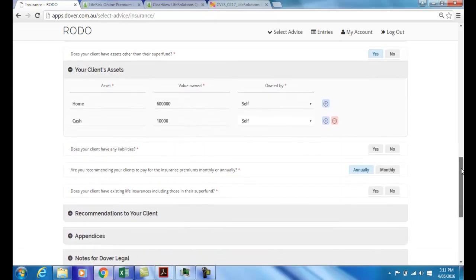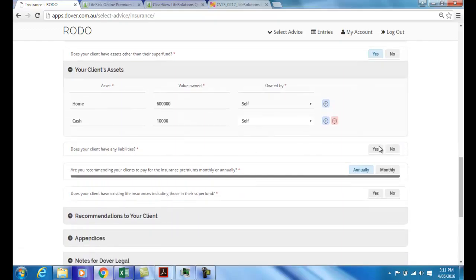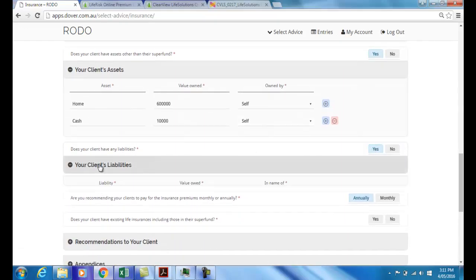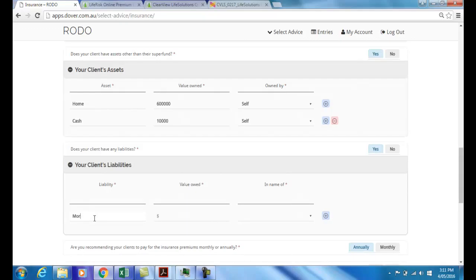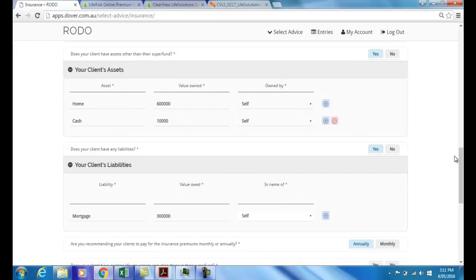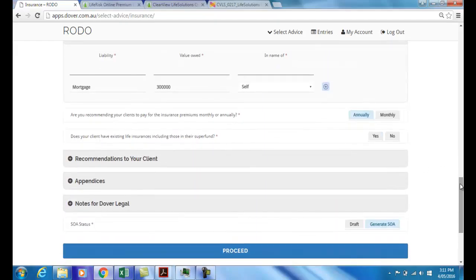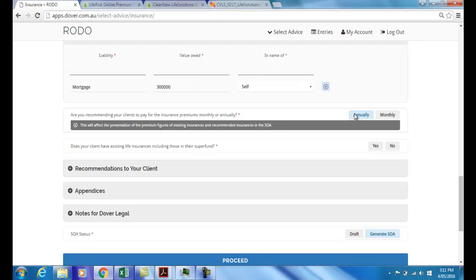She's holding $10,000 of cash, again in her own name. Excuse me. Does your client have any liabilities? Yes, she does. She has a mortgage, so that mortgage is worth $300,000 and it is in her own name once again. We've now put in her net assets, very important. We know her financial situation. We've put in her income and we've put in her net assets. She's going to pay her premiums annually.